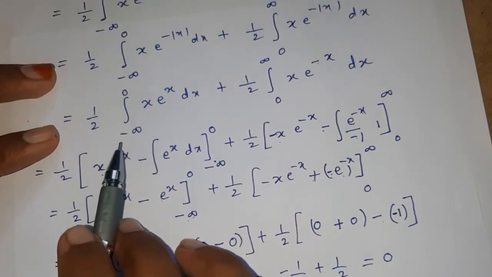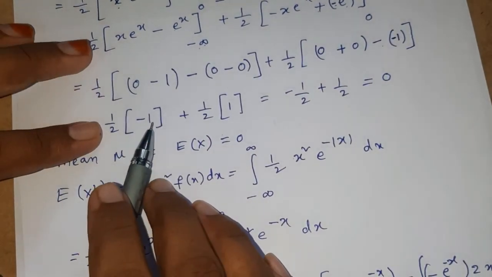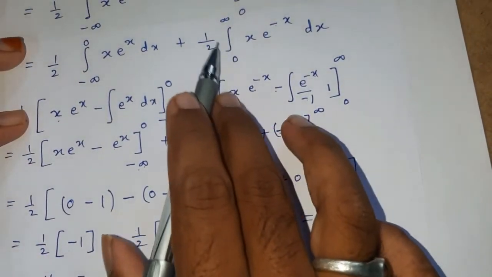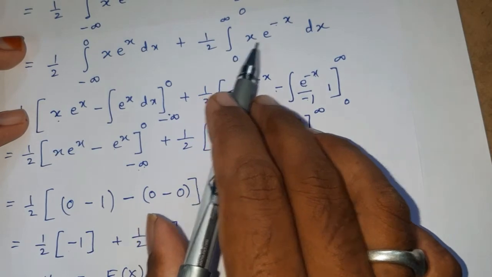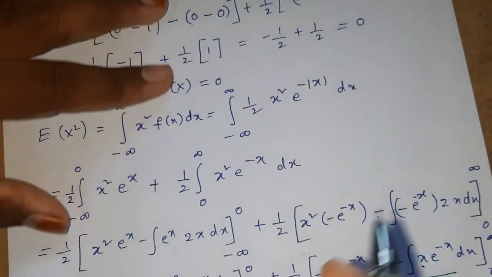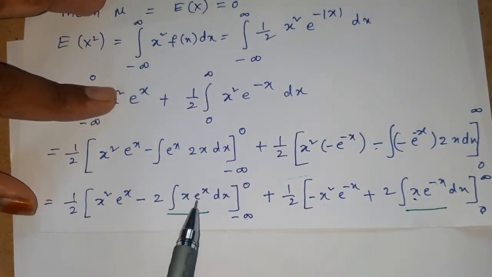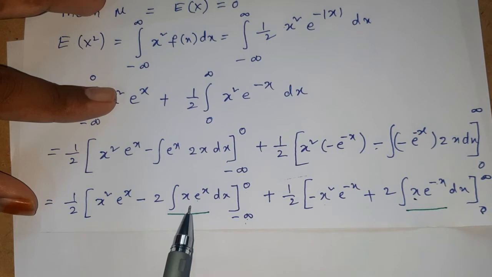Okay, first one, integral minus infinity to 0 x into e power of x dx value is minus 1, and for the second term, integral 0 to infinity x into e power of minus x value is 1.